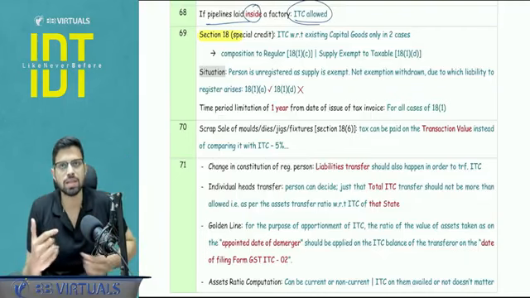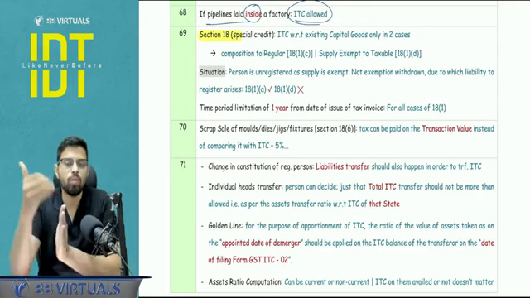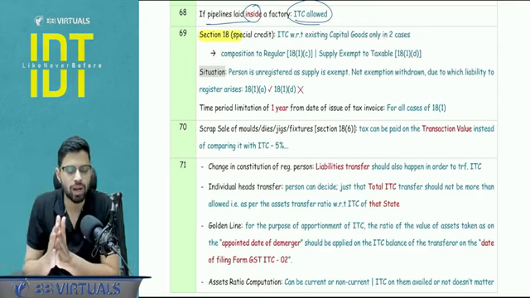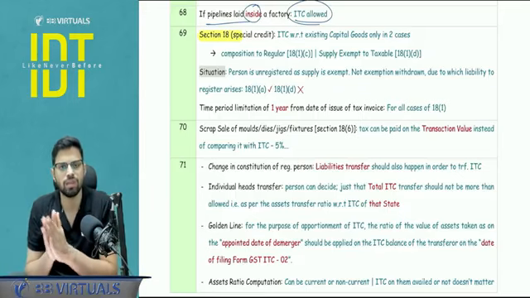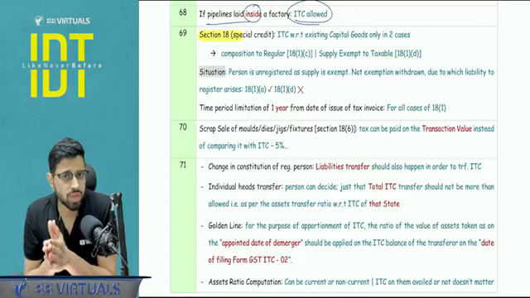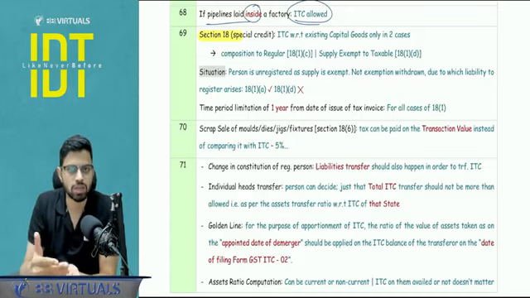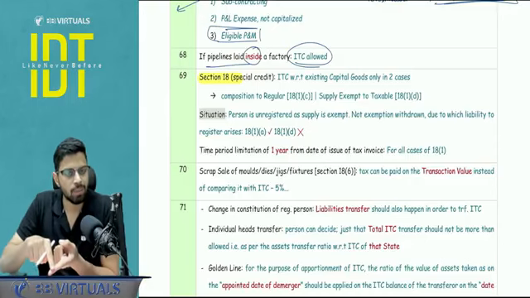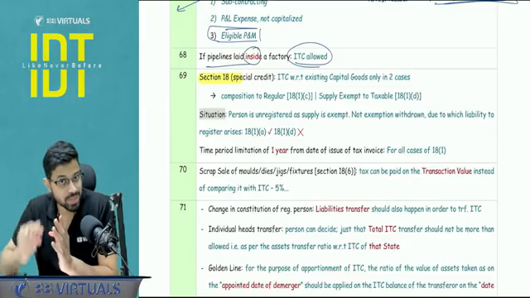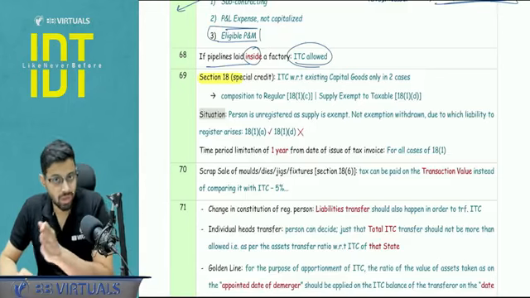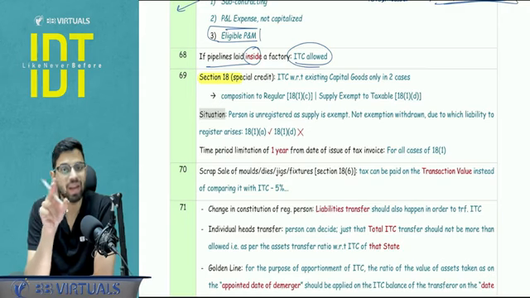So there was a question asked that my entire supply is exempt, due to which I have not taken registration. Tomorrow my turnover is crossing, let's say, 40 lakh in case of goods or 20 lakh in case of services, whatever it may be. But now if the question states that the exemption notification is withdrawn, in this case, would 18(1)(a) apply or 18(1)(d) apply? See, 18(1)(d) I told you I should already be a registered person. So here my liability to registration will arise and I will have to apply for registration within 30 days and 18(1)(a) will apply.